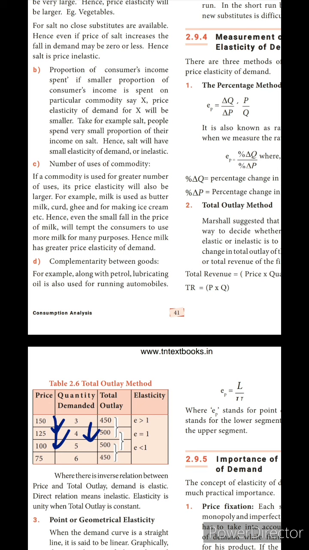Then from the previous one to this one, both are the same, isn't it? 500 and 500. That means both are equal, so elasticity is equal to 1. Next, again the price of the commodity is decreasing to 75 and the quantity demanded is 6. Here the total outlay is 450. For the previous one it was 500, but now at present we are receiving only 450. That means elasticity of demand is less than 1.